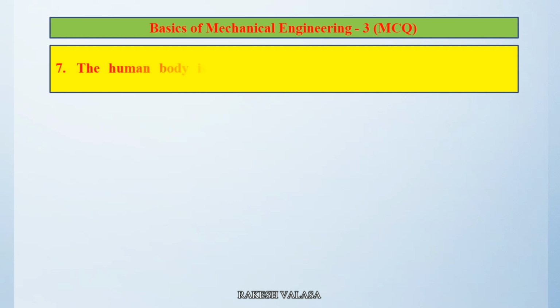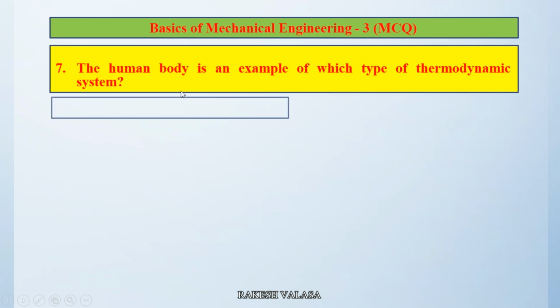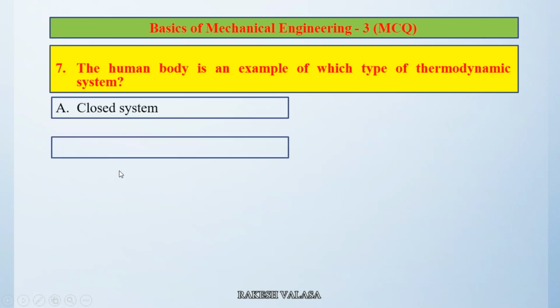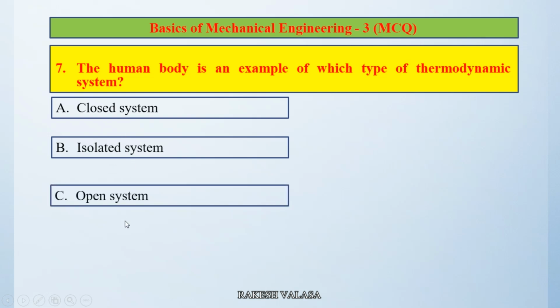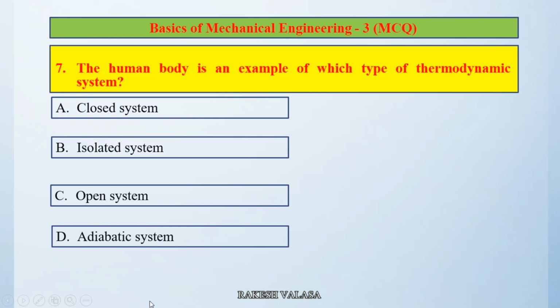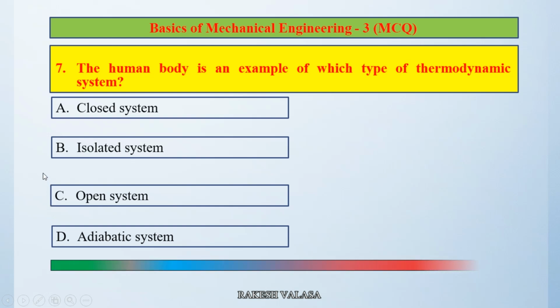Question number 7. The human body is an example of which type of thermodynamic system? Option A, closed system. Option B, isolated system. Option C, open system. Option D, adiabatic system. The correct answer is option C, open system. Let us see the explanation.